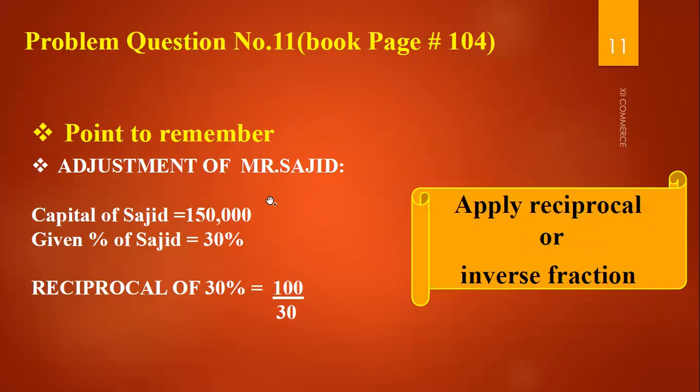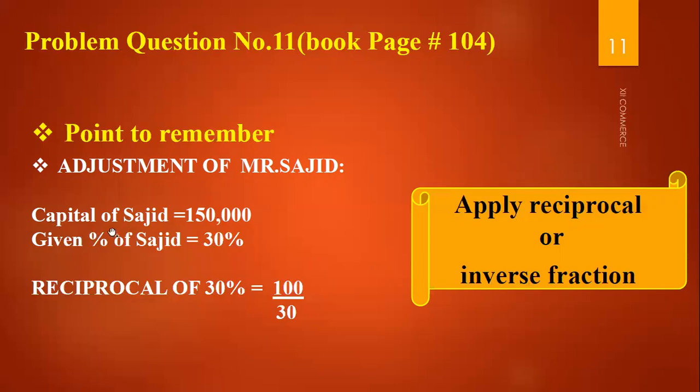Now the point to remember that we have to focus on is this yellow box: you have to apply the reciprocal, or the inverse fraction, of the partner whose capital is given and whose percentage ratio is given. So the capital of Sajid is 150.